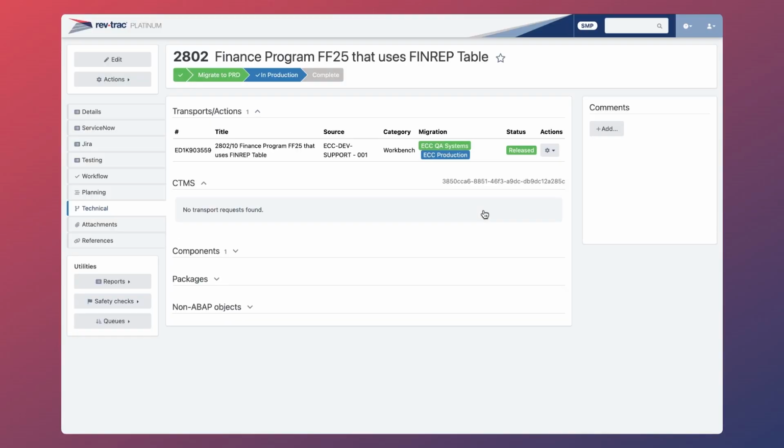Finally, I'll sign and approve this migration to production and await the results. After a short while, we can hit refresh and see that we successfully migrated the program into production without issue thanks to RevTrack's pre-approval safety checks. With automated pre-approval checks like PODS and KISS, RevTrack significantly reduces the risk of transport failures and post-go-live issues, giving teams the confidence to deliver SAP changes faster and safer.